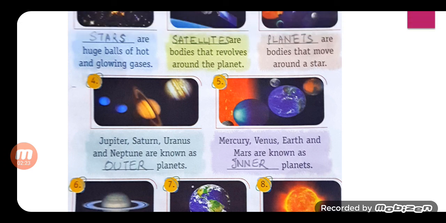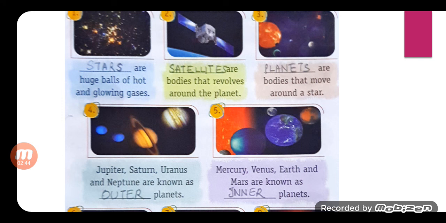Complete the following by choosing the correct word from the clues given in the help box. You have been given the help box. You have to complete the sentence. And what are we reading? We are reading about our universe. First of all, dash are huge balls of hot and glowing gases. And the answer is stars. I already told you a star is a sphere of gas held together by its own gravity. So, stars. Second, dash are bodies that revolve around the planet. Children, the answer is satellite.